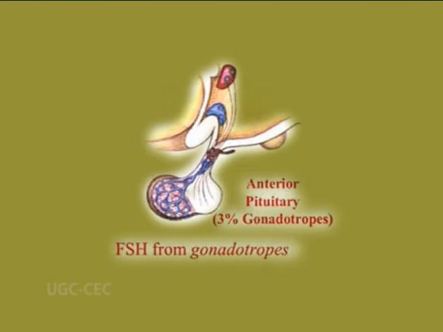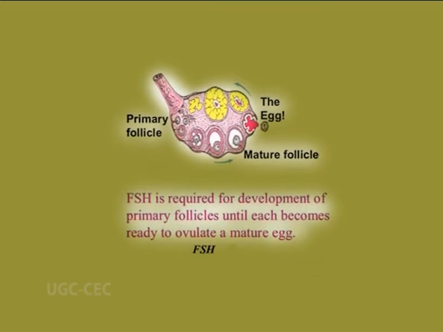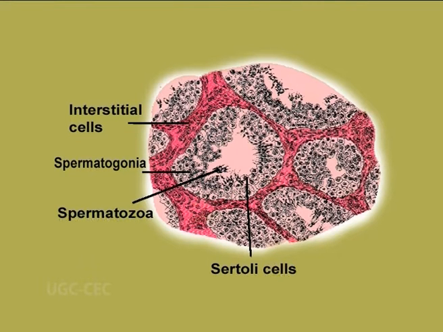The FSH is produced both in males as well as in females. In females, its function is to carry out up to ovulation, whereas in males it is responsible for the development of the seminiferous tubules and maintenance of spermatogenesis.